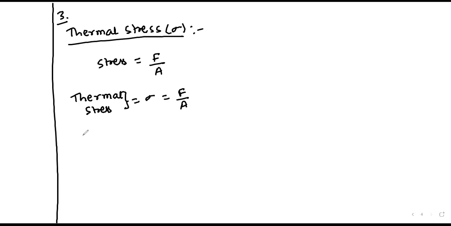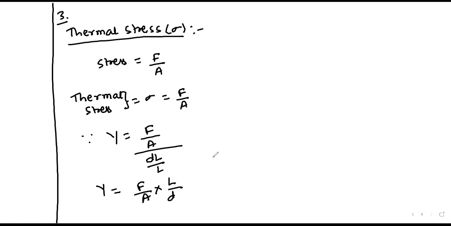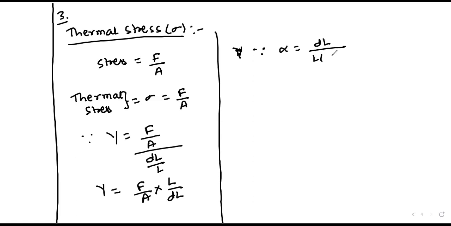Since I know that Young's modulus is equal to stress by strain, I can write Young's modulus as F by A times L by dL. Since alpha is equal to dL by L times dT, where dT is the change in temperature, dL by L I can write as alpha times dT.